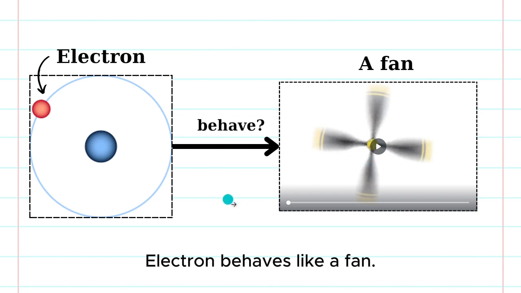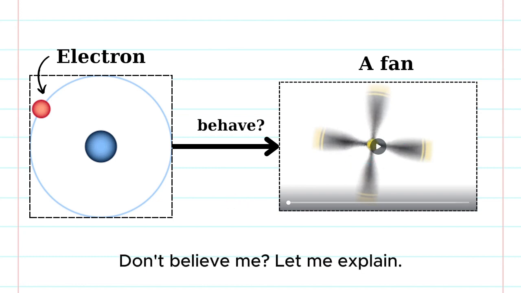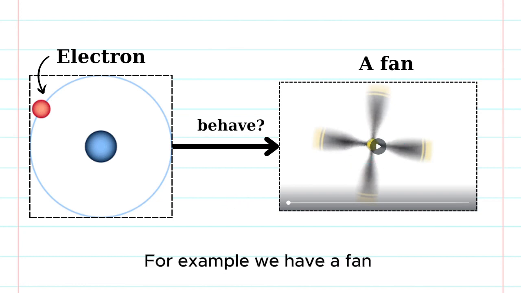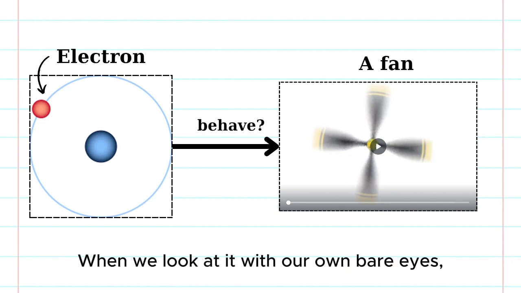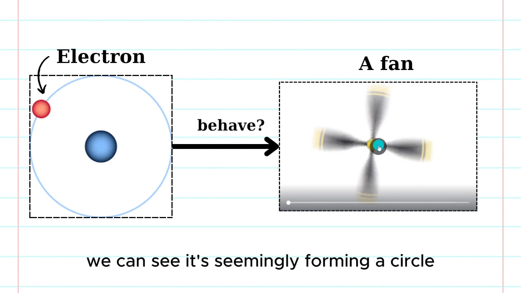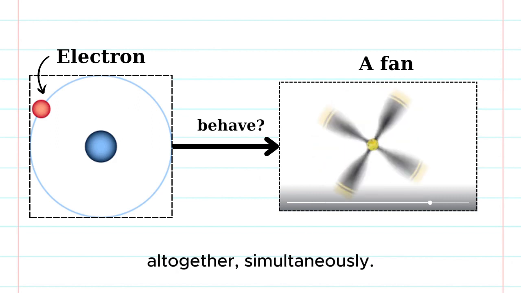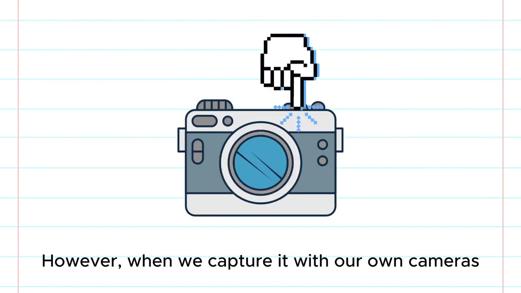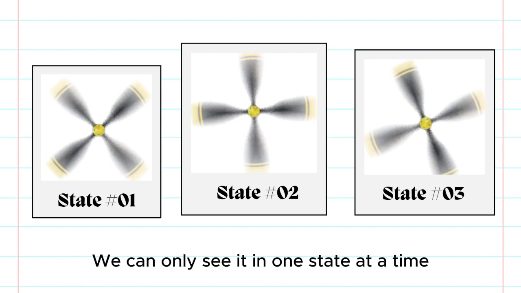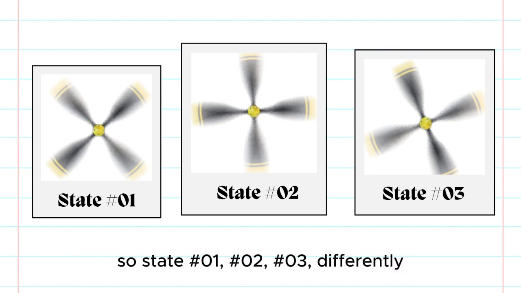Electron behaves like a fan. Don't believe me? Let me explain. So for example, we have a fan right here that is revolving and going around, and when we look at it with our own bare eyes, we can see it's simply forming circles, which means it is in all states altogether simultaneously. However, when we capture it with our own cameras, we can only see it in one state at a time. So state 1, state 2, and state 3 differently.